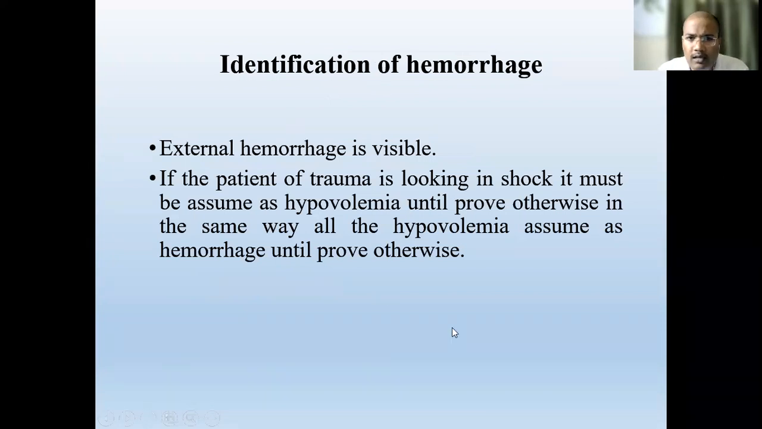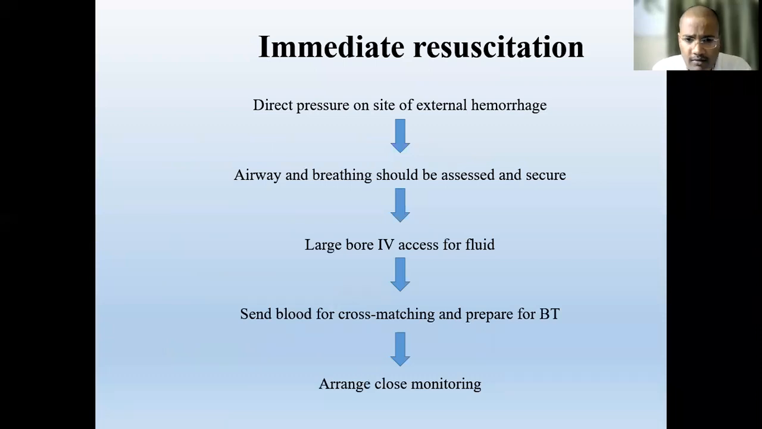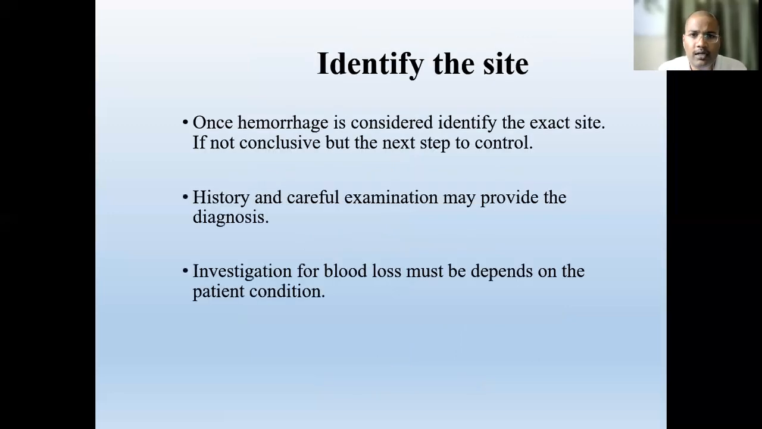We already discussed this resuscitation. First you have to try to control the bleeding. If bleeding is external, then by direct pressure alone you can manage and control the bleeding for some time, and till then you can start the resuscitation process with a large bore IV access. In the meantime you have to send blood for cross matching in case blood transfusion is required, so you have to know the blood group of the patient and arrange the blood, and close monitoring is very essential.